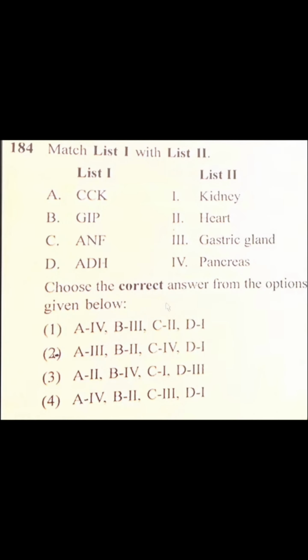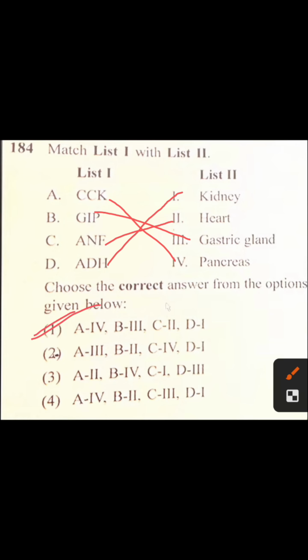CCK means cholecystokinin, it acts on the pancreas. GIP acts on the gastric gland. ANF acts on the heart. And ADH acts on the kidney. So the correct option is 4th, 3rd, 2nd, 1st. Correct option is 1.